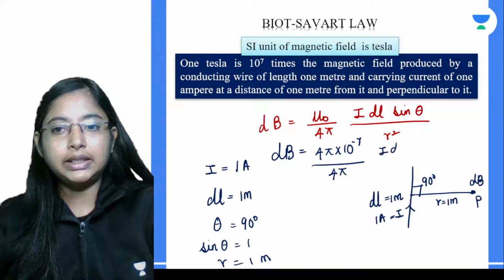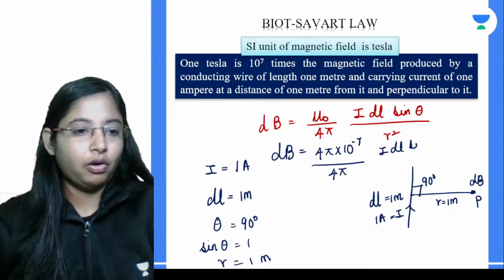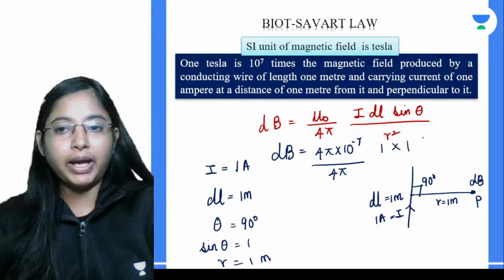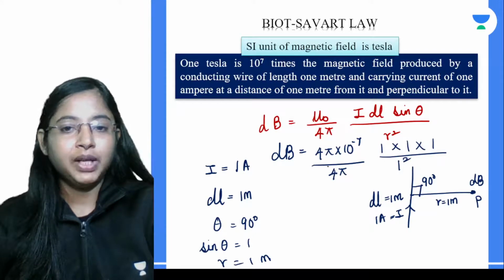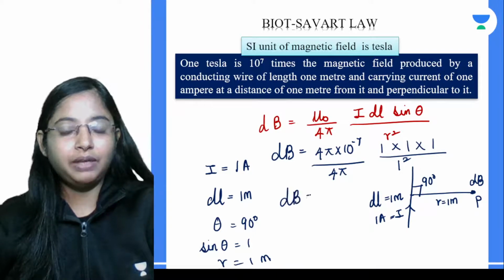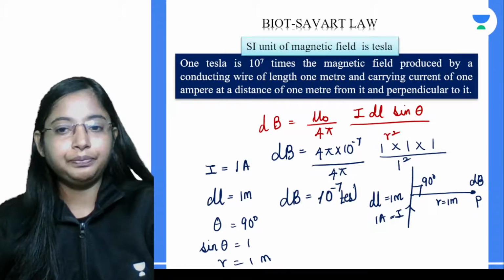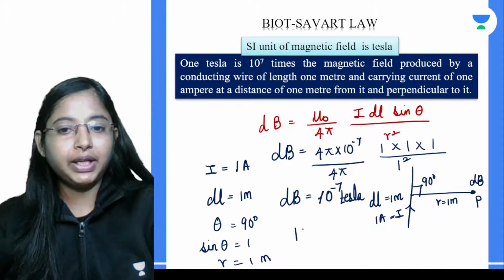Then I dl sine theta is 1 amp into 1 meter into sine of 90 degrees, which is 1, divided by 1 square. So dB will be equal to 10 to the power of minus 7 Tesla.